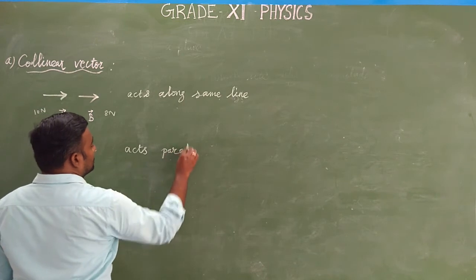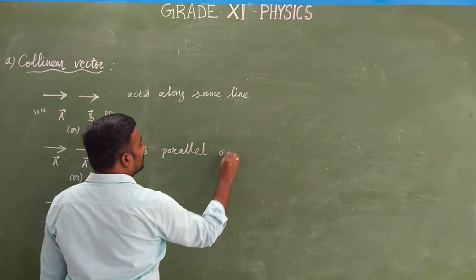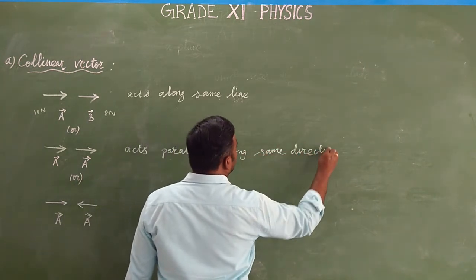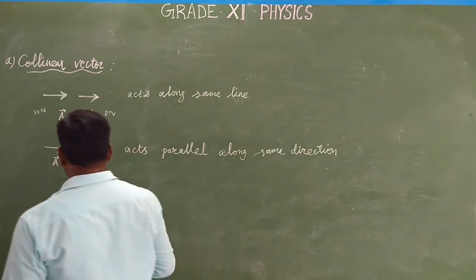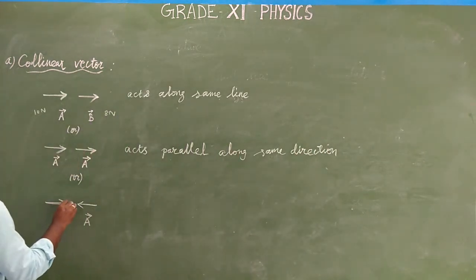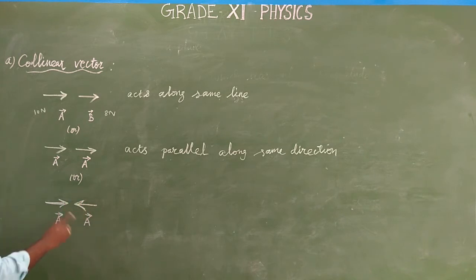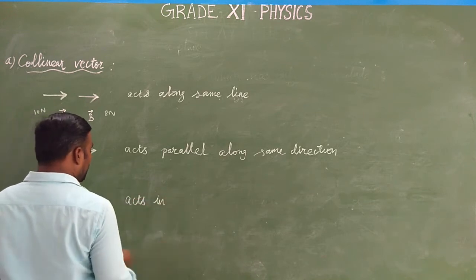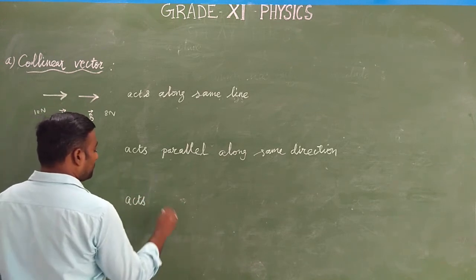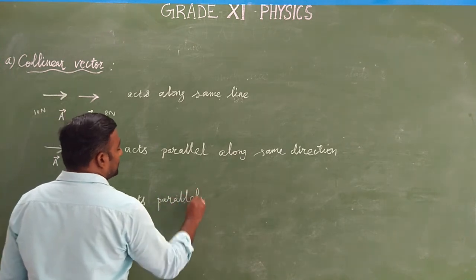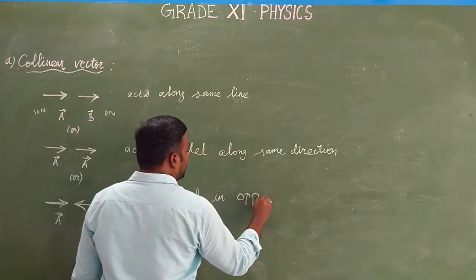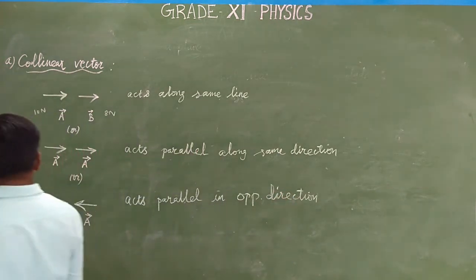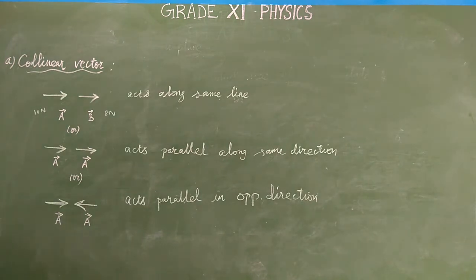Act parallelly along the same direction, also called a collinear vector. In this case, two vectors of same magnitudes but different directions act parallelly in opposite directions, which is also called a collinear vector.